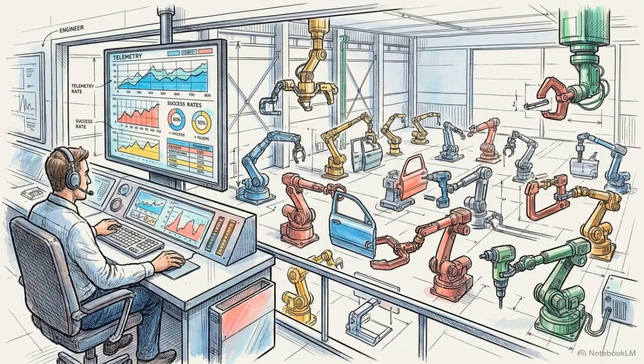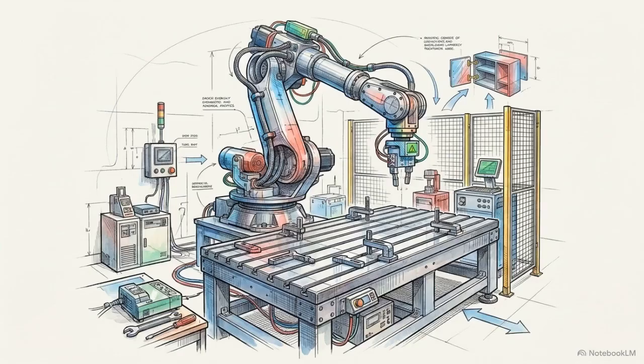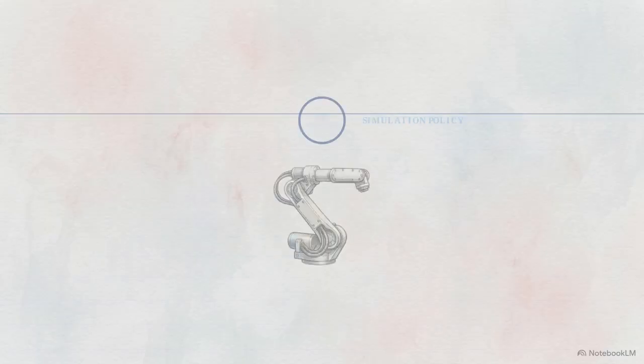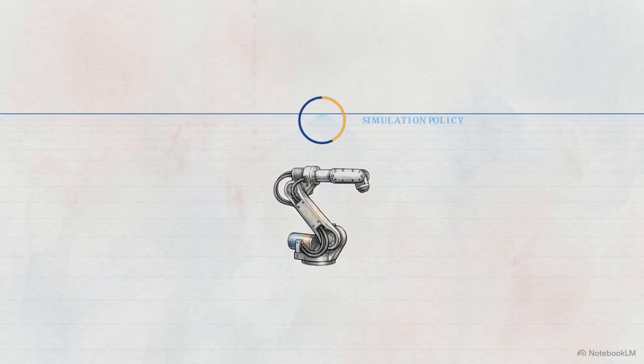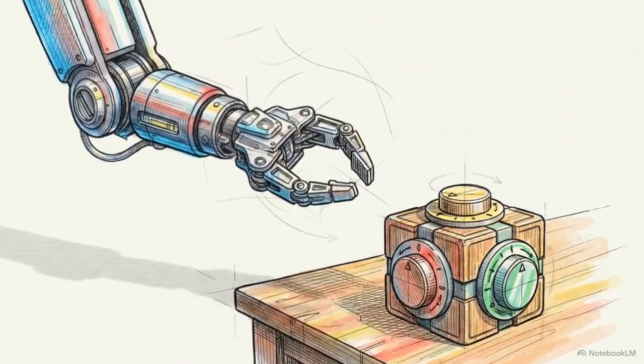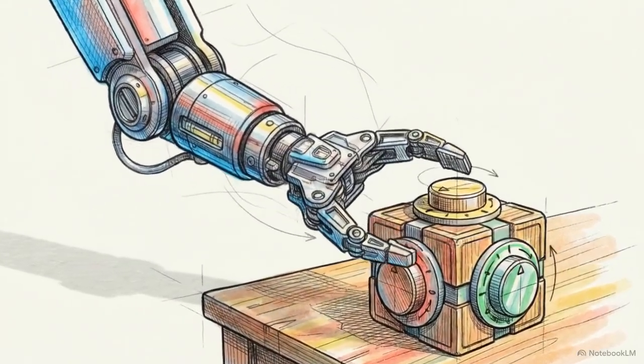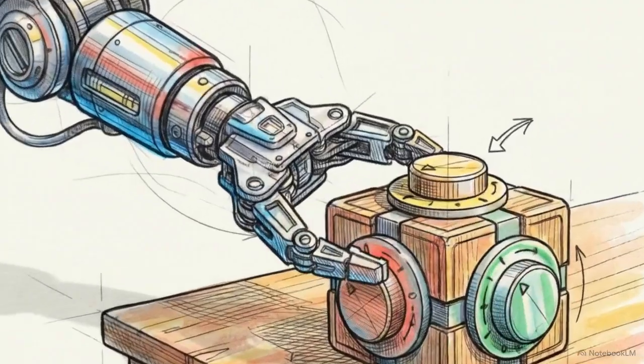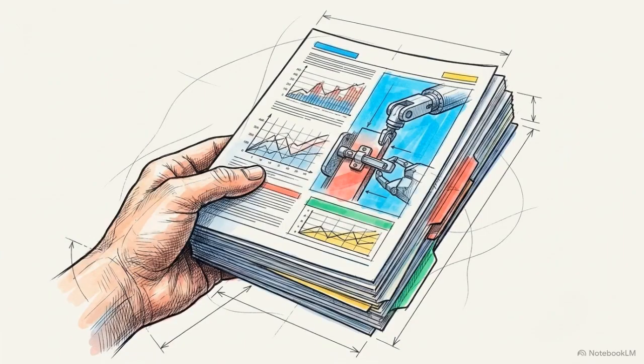The ultimate test of this system is zero-shot sim-to-real transfer. This is the process of taking a policy trained exclusively in a virtual simulation and deploying it on a physical robot to interact with a physical object it has never encountered before. The paper demonstrates a major experimental success.